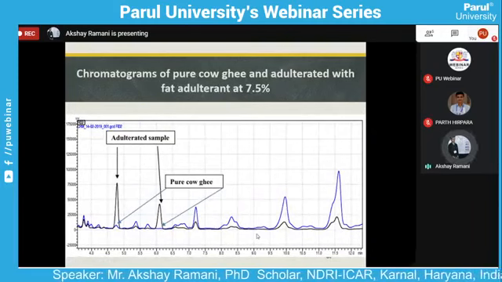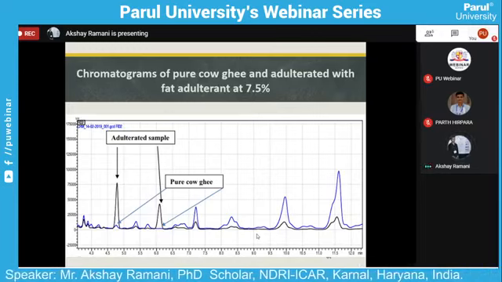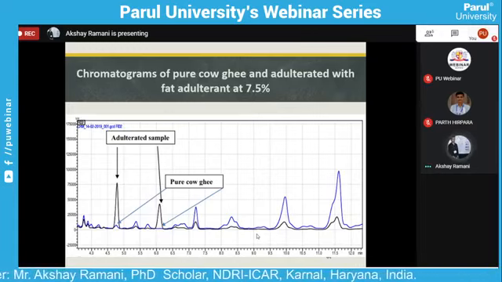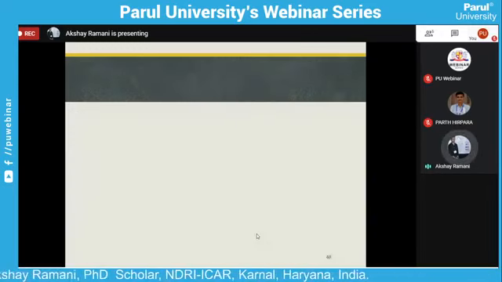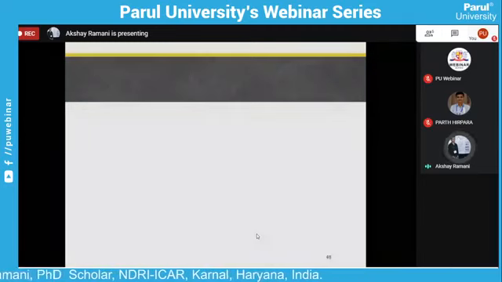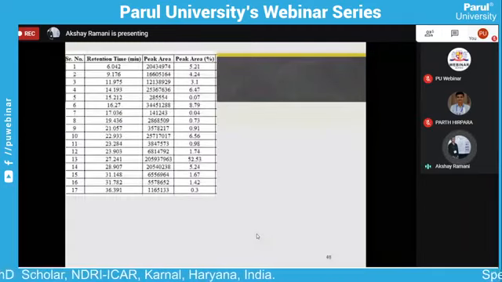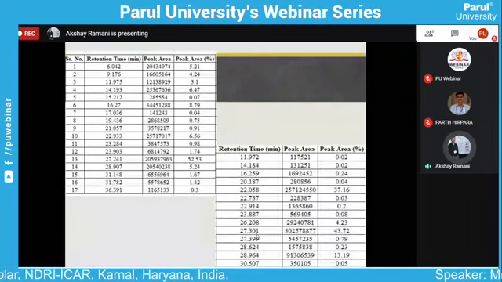And the highest difference will be measured at 7.5% adulteration, when the 7.5% adulteration is done. Now how will we calculate the adulteration of the sample?